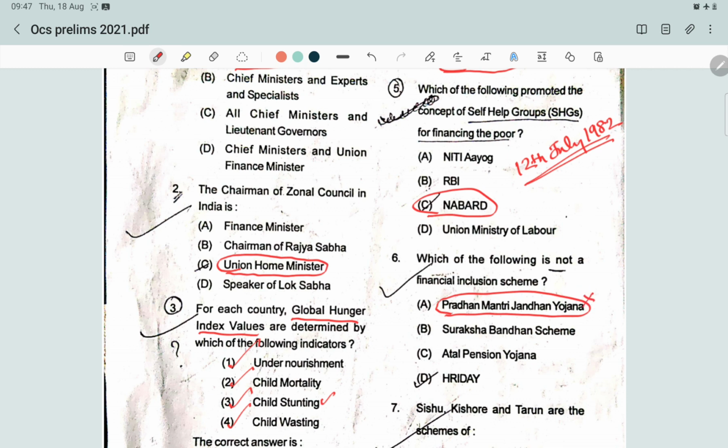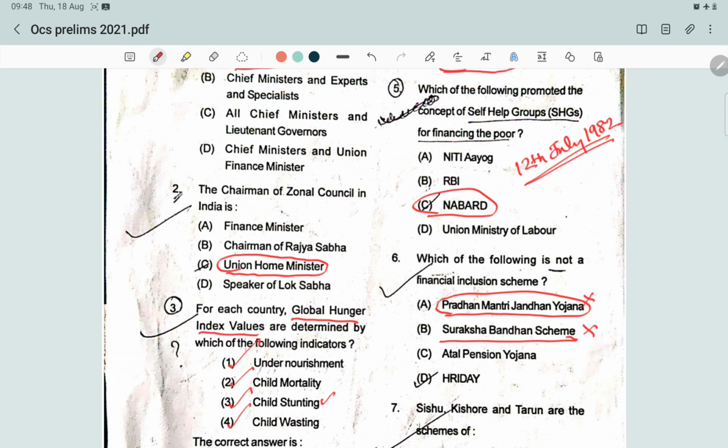Then Suraksha Bandhan scheme. What is the Suraksha Bandhan scheme? It is a social security scheme targeted especially at the poor and underprivileged sections, and it facilitates enrollment under Pradhan Mantri Suraksha Bima Yojana and Pradhan Mantri Jeevan Jyoti Bima Yojana. So it is also a financial inclusion scheme. So this is also wrong.